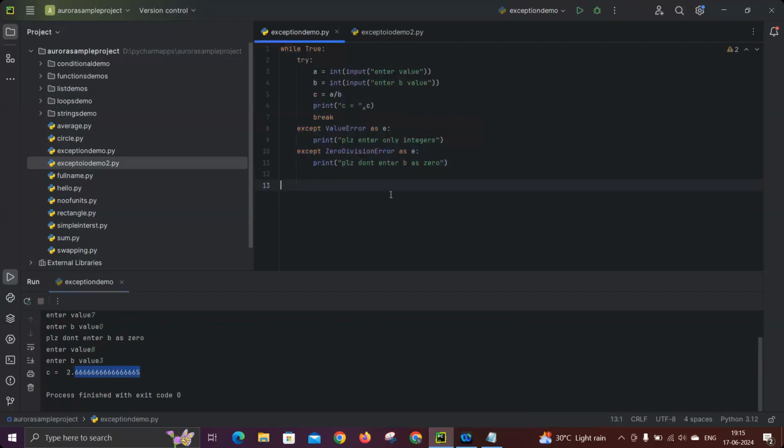Sometimes we write like this. ATM is the best example: when you enter an invalid pin, it will ask once again to try for a valid pin. If it is asking 3 times, right, otherwise it will block your card. Like that, we can also enhance our code. If you want a number of times, we can add that also. Instead of while True, we can give while n less than or equal to 3. How many times you want to repeat the code, that means we can give the customer chances to run the same code after a mistake. In this case, while True means we are giving the customer any number of chances to make a mistake and repeat the code. But if you want to limit the count, yes, we can do that also.